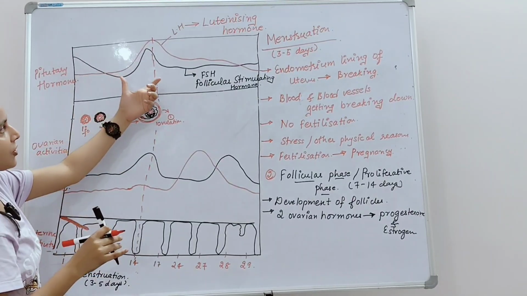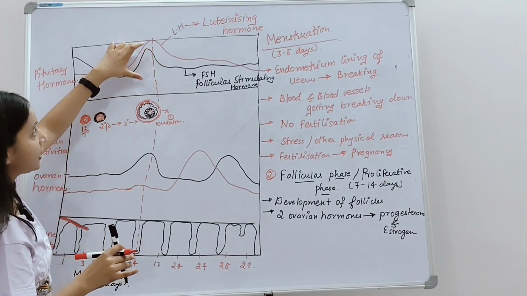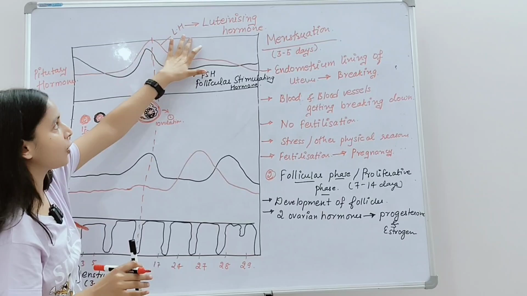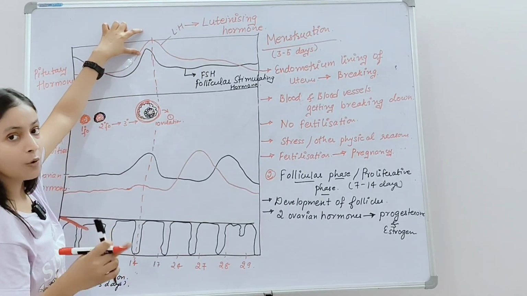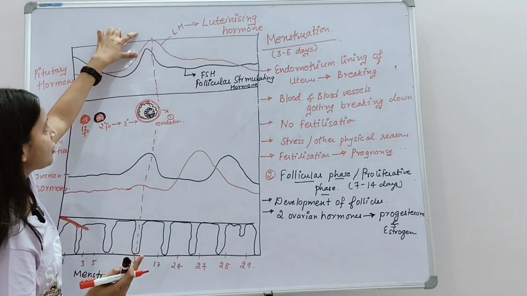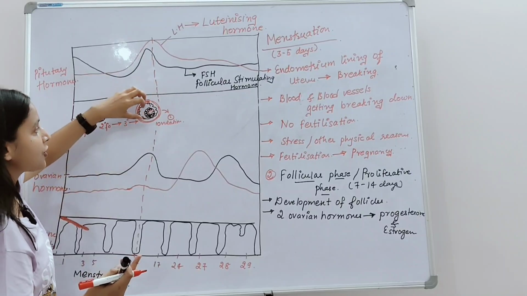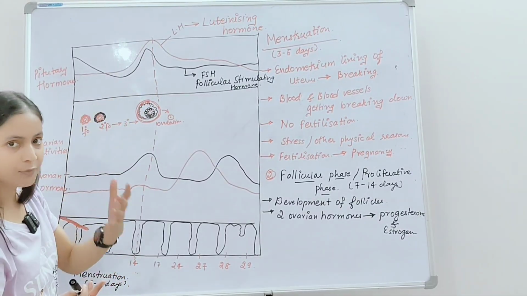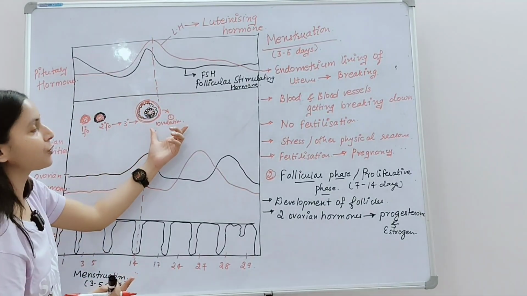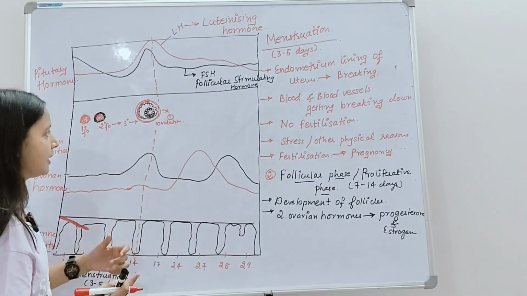The surge in the luteinizing hormone leads to the rupture of the mature Graafian follicle, which eventually leads to ovulation at the 14th day.